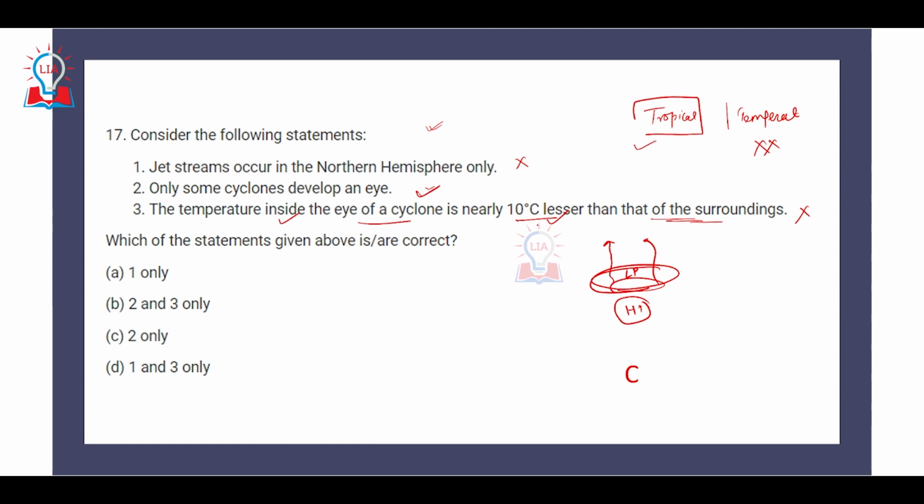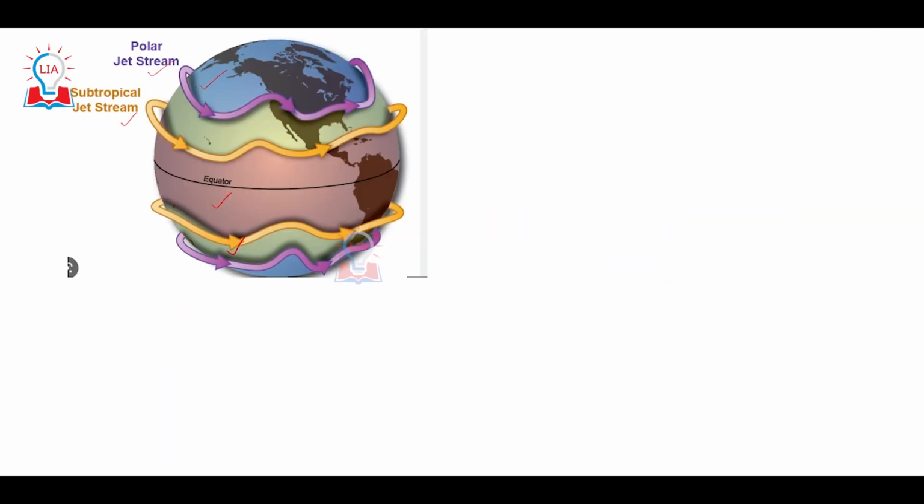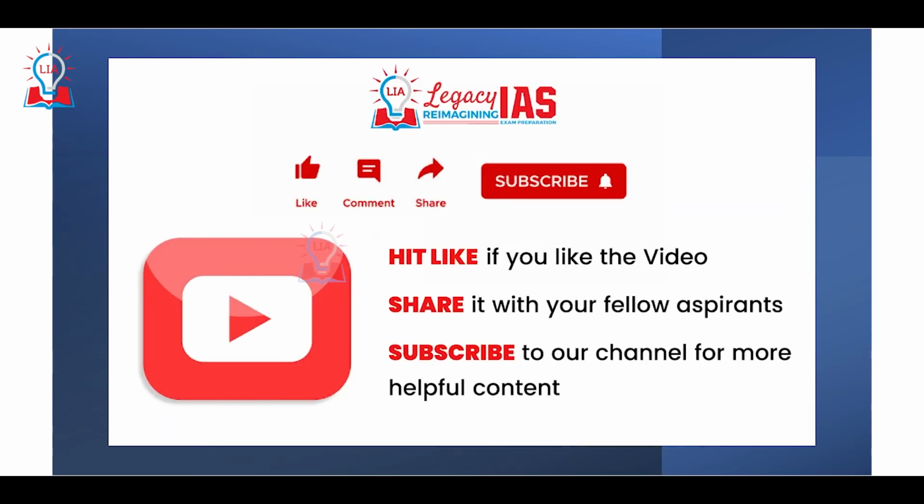If the temperature inside the eye of a cyclone were less than that of the surrounding, it would lead to the formation of an anticyclone, not a cyclone. So the correct option is C. The second is the only correct statement, and the other two statements are wrong. So that is all about the questions that have been asked from the field of geography.